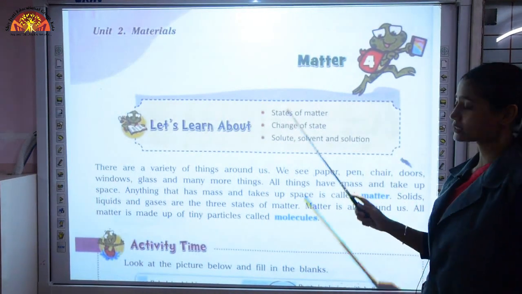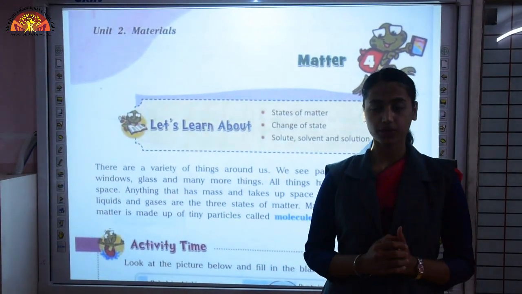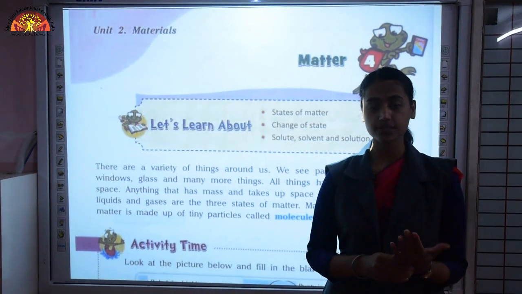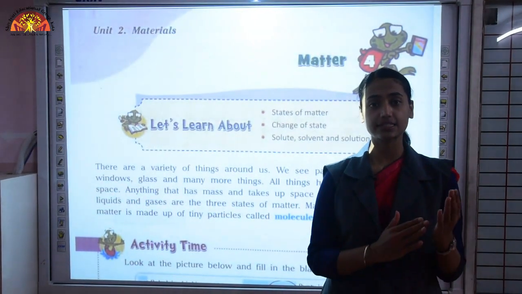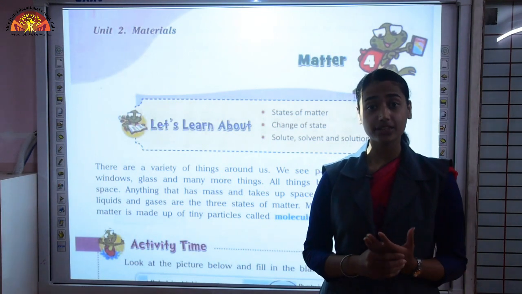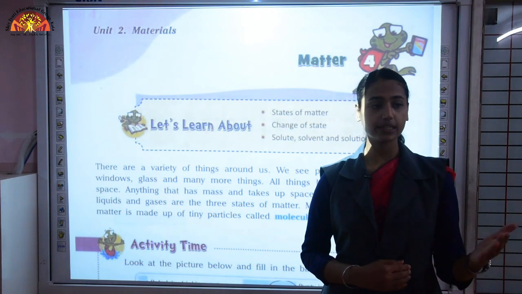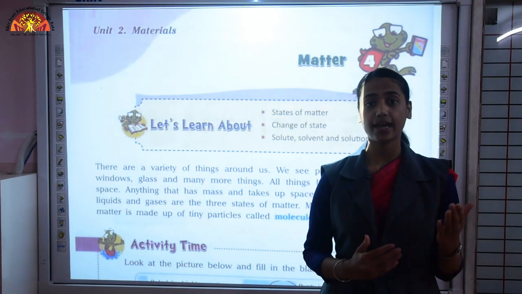Now matter, what is matter? We see so many things around us. If I start with your house, you see bed, TV, bookshelf, AC, fridge, kitchen utensils. Then if you go out of your house, you see road, trees, animals.